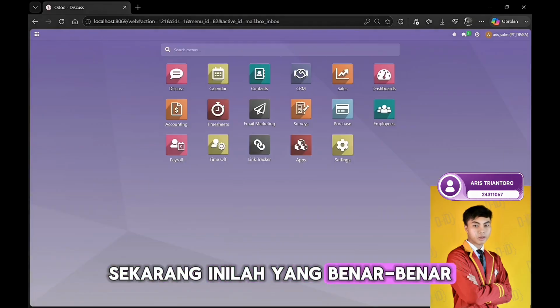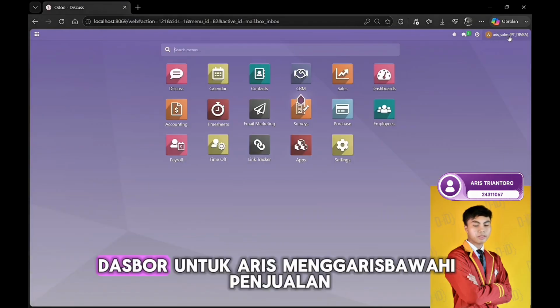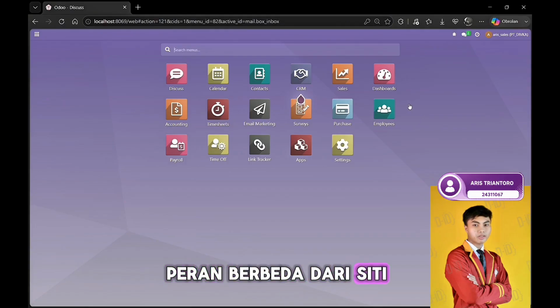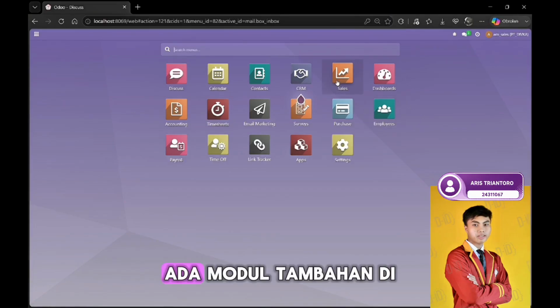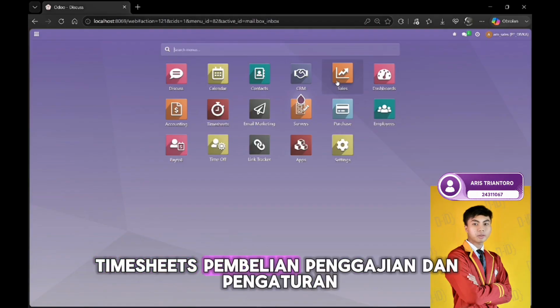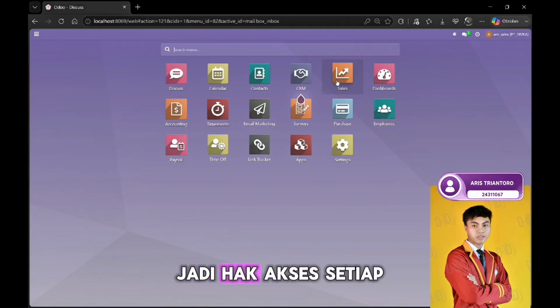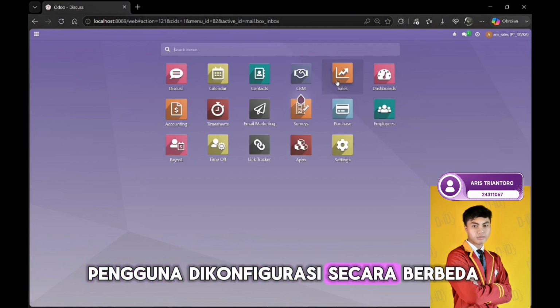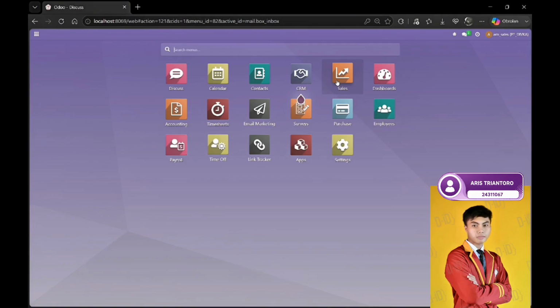Now, this is what I really want to show. The dashboard for the aris_sales role is different from city_CRM. There are additional modules here like sales, accounting, timesheets, purchase, payroll, and settings, so each user's access rights are configured differently based on their role.